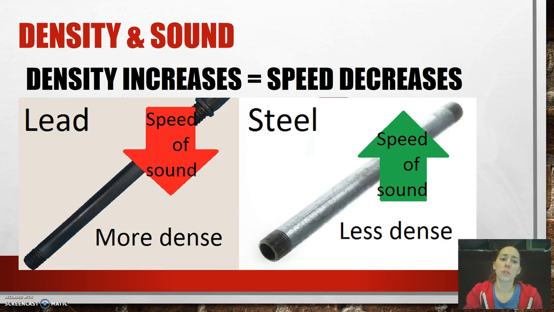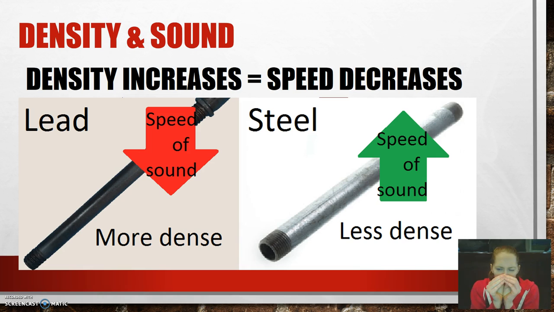Now, you can think of this, it's a little confusing because you think, well, density in the states of matter, but if it's the same state of matter, something that is less dense will travel faster than something that is more dense. For example, lead and steel. They're both solids, but lead is more dense. The particles are closer together than in steel, where they're a little bit further apart.